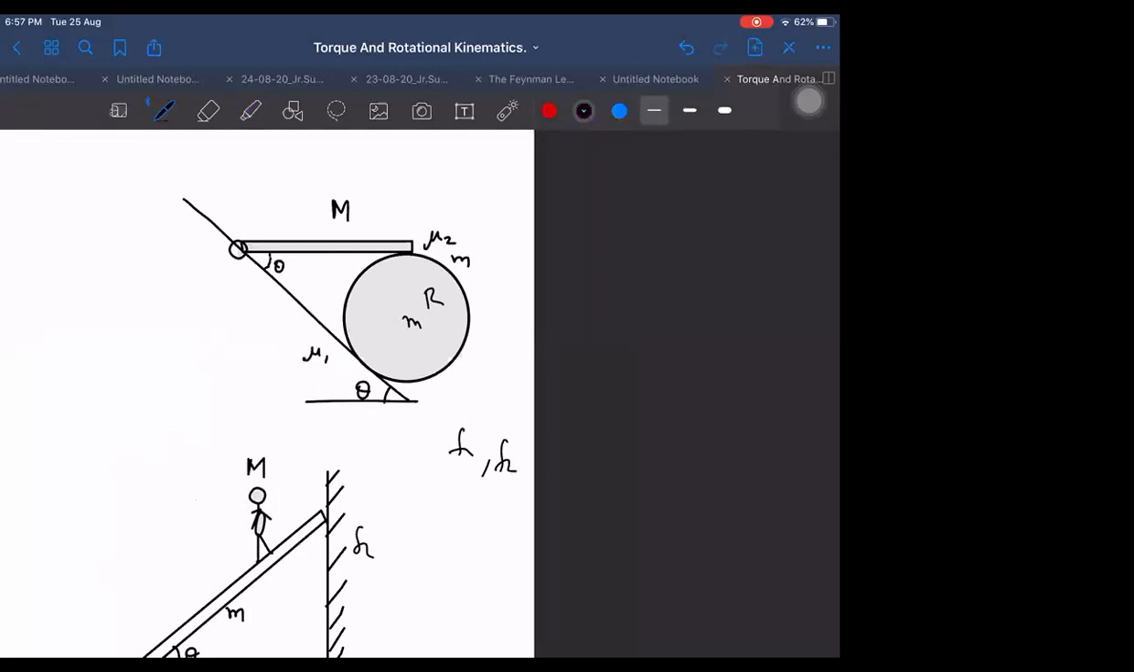Maybe I should name first something. What should I call it? Maybe I should name the center as C. This point, what should I call it? Maybe B. Rod is AB. And this point on the left, let us call it P.